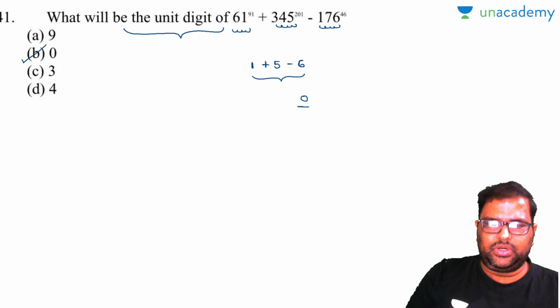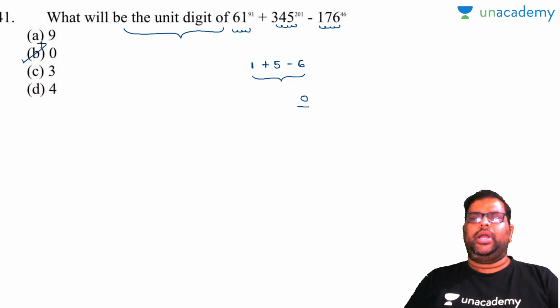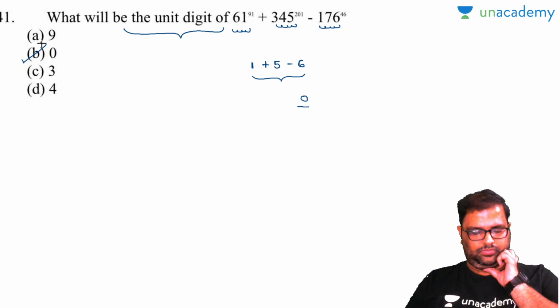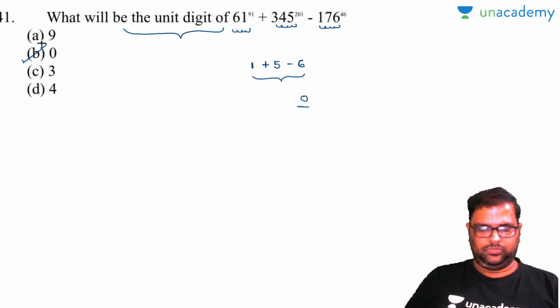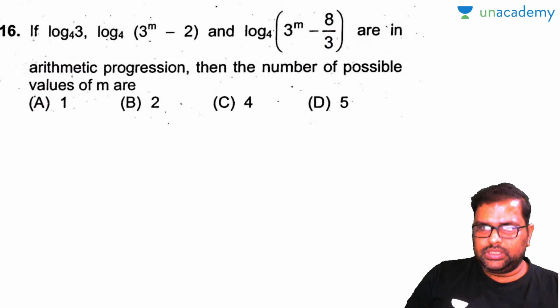Is there any option called? Yes, there is an option called B. And your option number B. Is it clear? I hope so. I'm clear, right? So let's solve the next one.